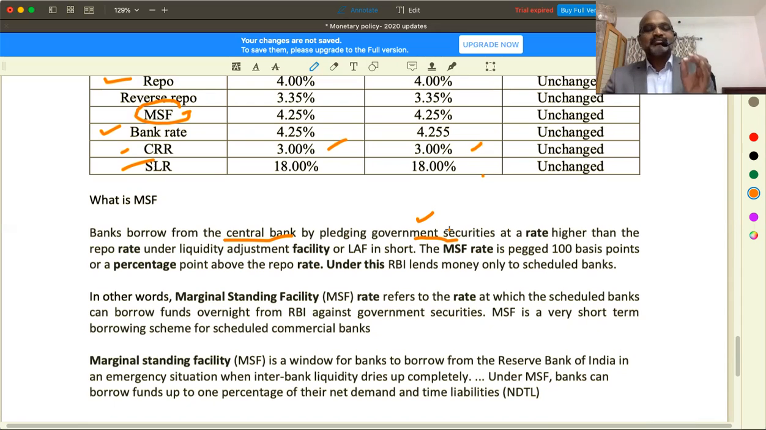It says banks borrow from the central bank by pledging government securities at a rate higher than the repo rate. What is the repo rate? Repo is the rate at which RBI usually lends money, rupees, to commercial banks. So what generally happens, banks borrow from the central bank, that too under a liquidity adjustment facility, or LAF in short form we call it. So under the liquidity adjustment facility, this is another rate. Banks will try to borrow money from the central bank. Pledging means giving government bonds which they have as a security. Whereas the MSF rate is pegged at a percentage point above the repo rate. So MSF is also additional.